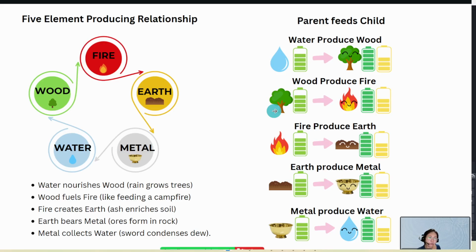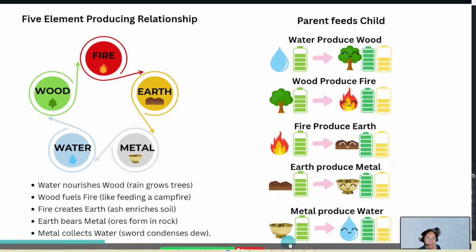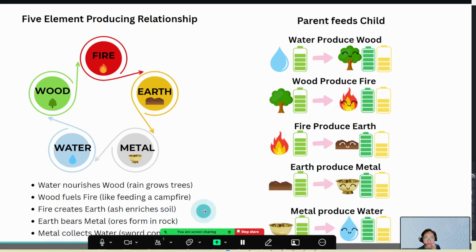When it produces to fire, wood is reduced to 80%, for example, and then fire gains an extra 50%. So fire gets 150%. No wonder he's happy. Same goes for fire producing earth, earth producing metal, and metal producing water. All right? Okay, let's go to the next one.